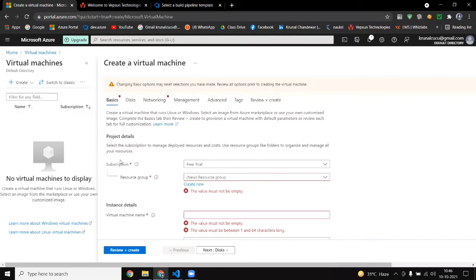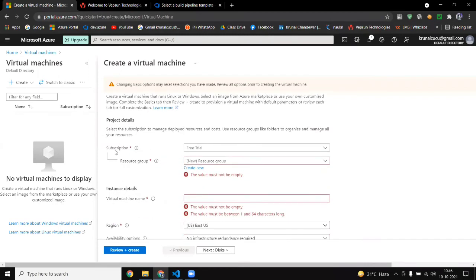In the basic one, what they are asking first is your subscription. As I told you, the most important things for creating any resource in Microsoft Azure are your subscription and your resource group. You need your subscription and your resource group. Without them, you can't make any resource or service. Now my subscription is a free trial, which is already selected, and now I have to select the resource group.